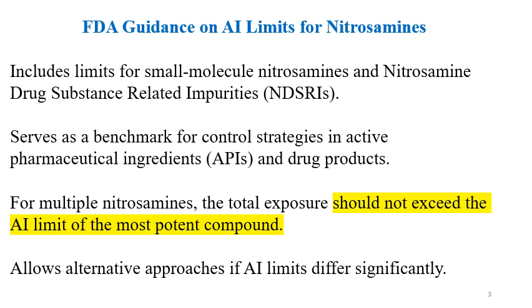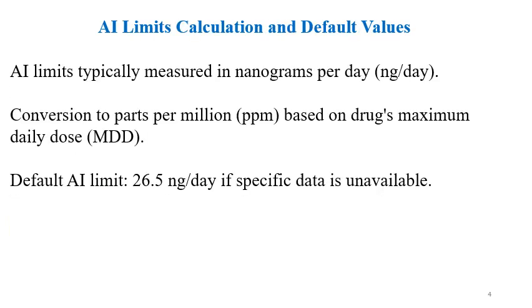In simple words, it means the cancer risk, that is 1 in 1 lakh, should not exceed that of the most potent compound. It allows alternative approaches if the AI limits differ significantly.